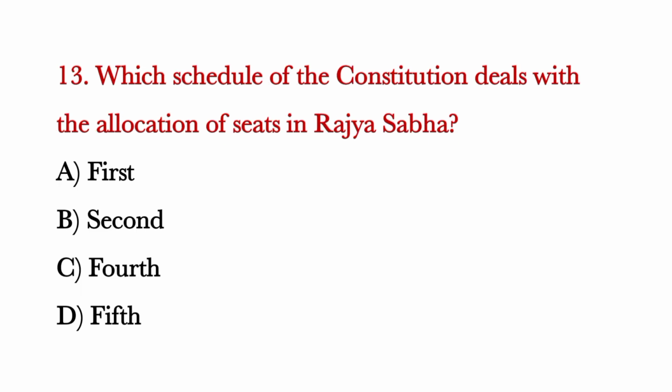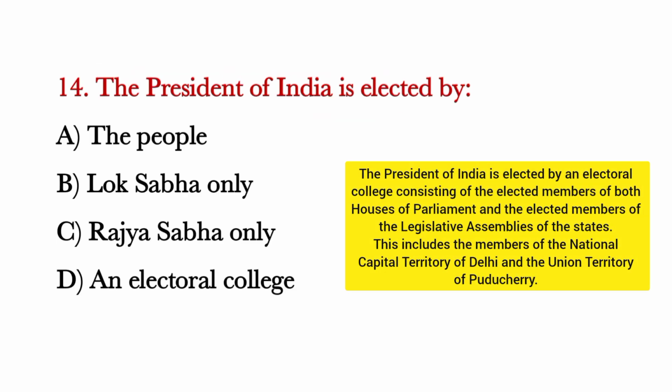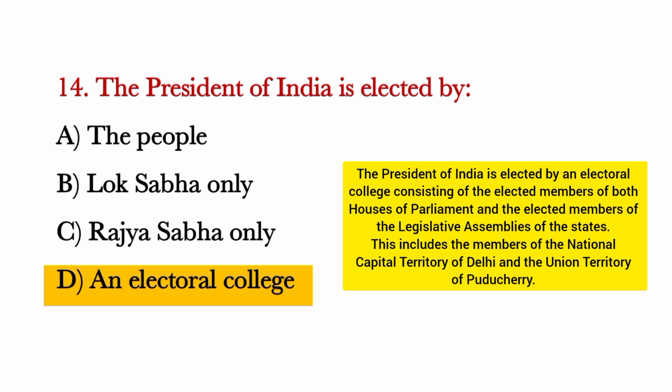Which schedule of the Constitution deals with the allocation of seats in Rajya Sabha? Correct answer is option C, 4th. The President of India is elected by. Correct answer is option D, an electoral college.